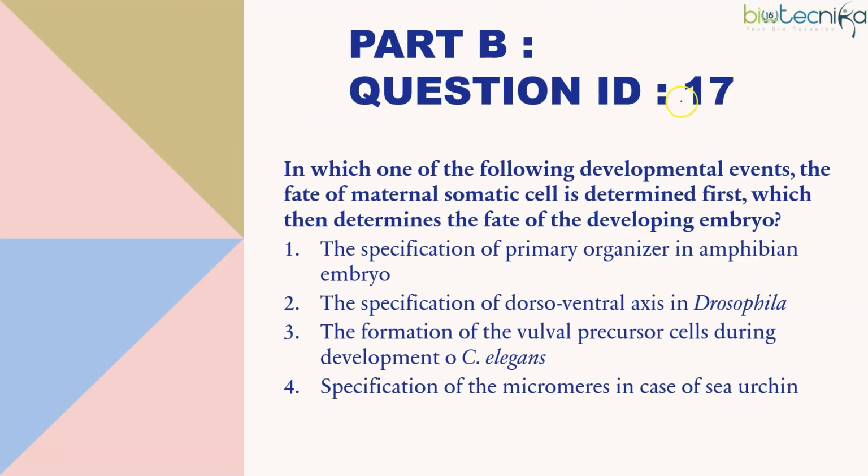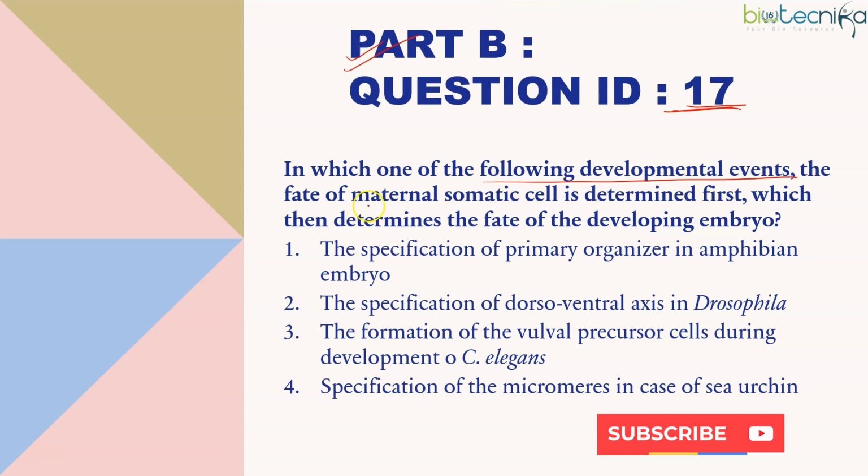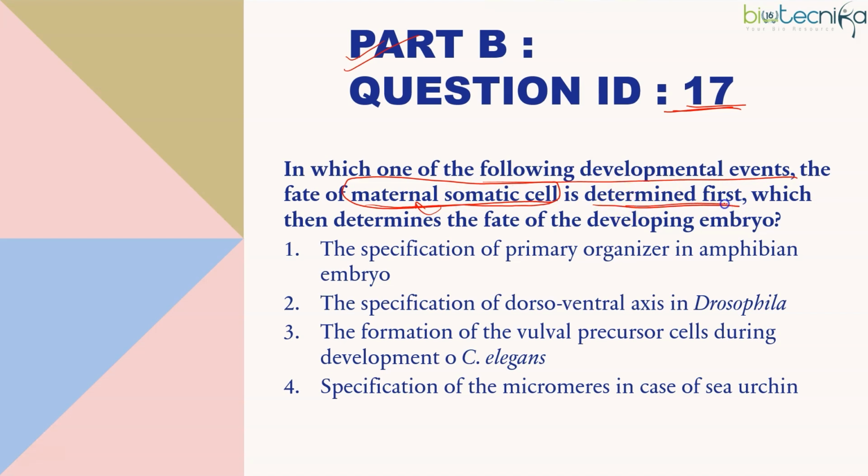Question ID 17, that is also a Part B question. This is based on axis formation. In which of the following developmental events is the fate of maternal somatic cells, that means the somatic cells belonging to the maternal body, determined first? That fate is determined, which then determines the fate of the developing embryo.